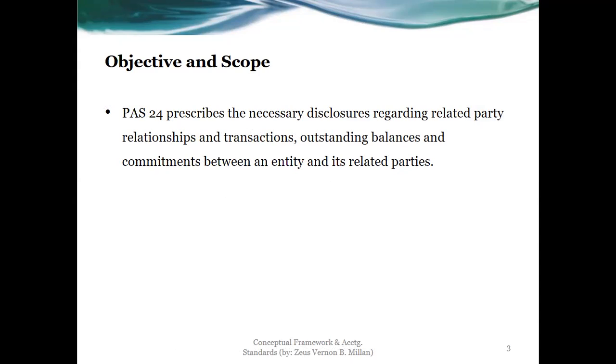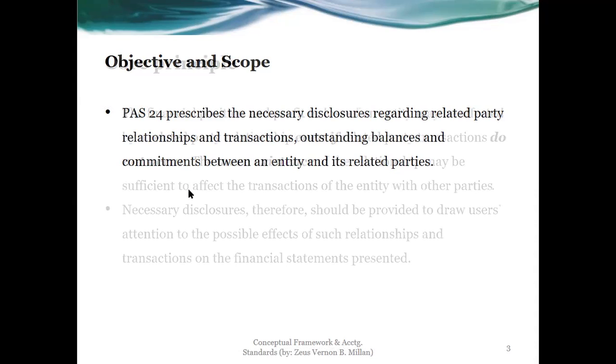Because it's possible that they have contracts and negotiations between them that would materially affect the values and amounts of the transactions. For example, if there is a sale of merchandise between related parties and we compare that with outside parties, there are great possibilities that the prices charged to related parties are much smaller as compared to those charged to outside parties. So that's the point of these commitments or negotiations.